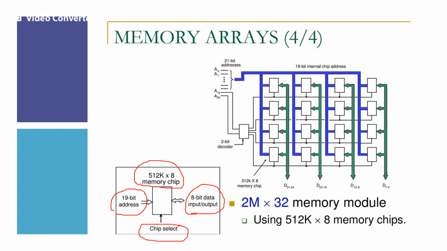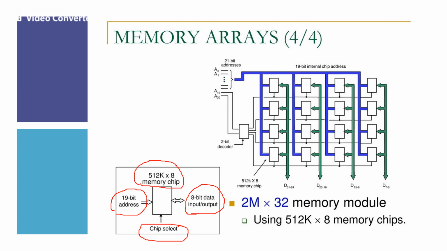Finally, after reading the information, we can copy the data onto the data lines, that is the data output lines. We can observe that 21 address lines are required to select any 32-bit word in this 2M memory. The higher order 2 bits of the address are decoded to determine which of the 4 chip select signals should be high, and the lower 19 address bits are used to access the specific byte locations.